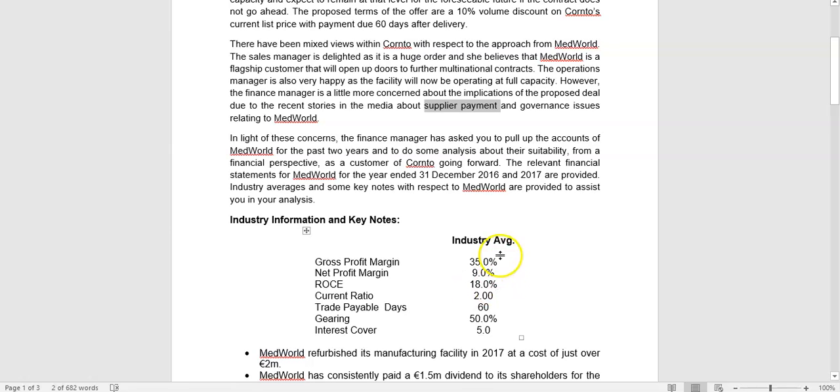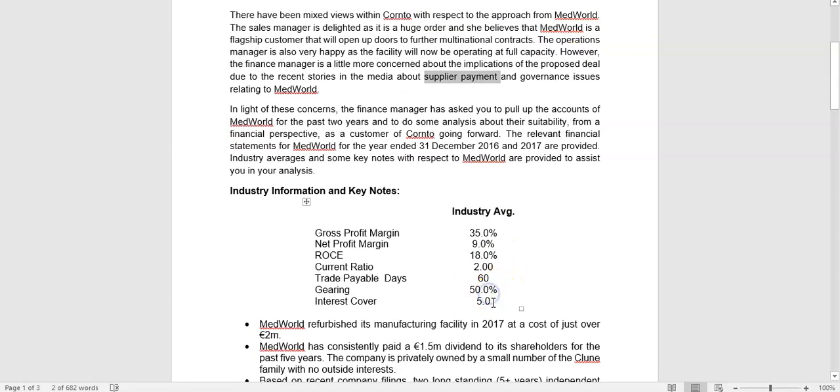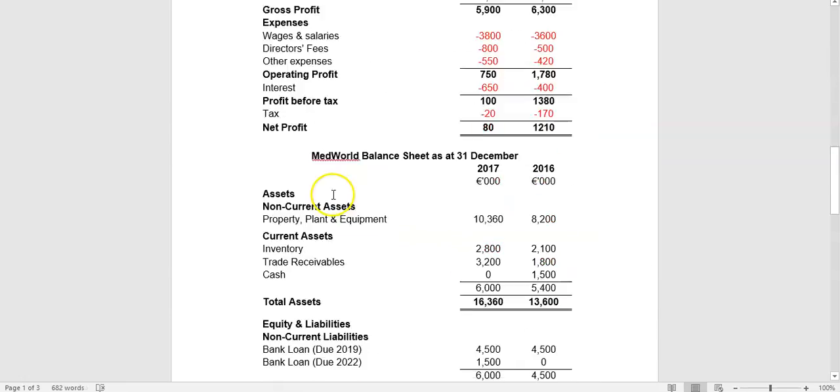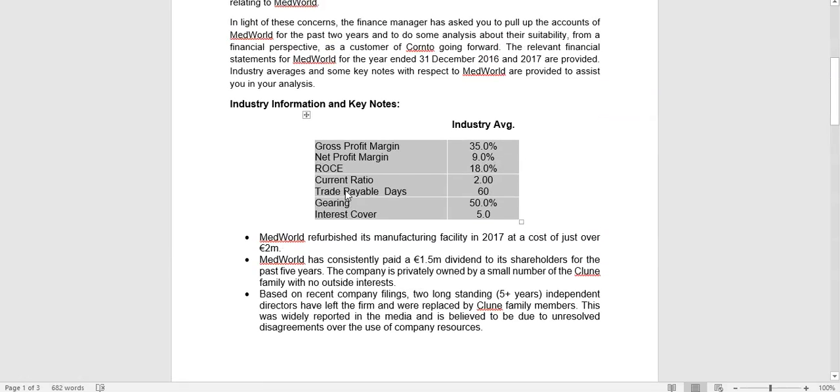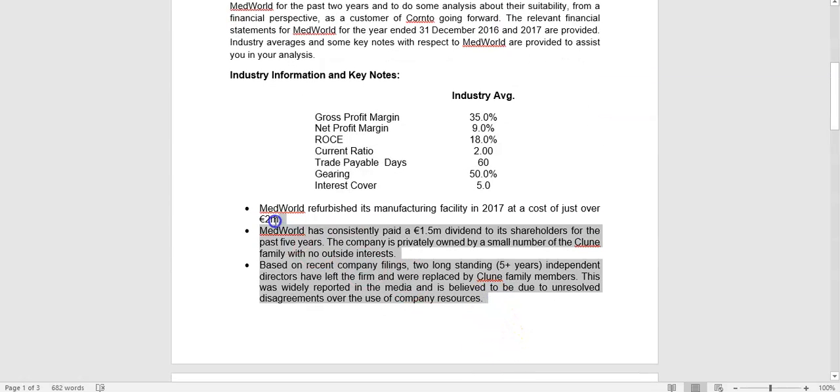So we're giving industry averages, and you'll note those industry averages are for the 7 ratios that you're asked for in part A. So we'll use that for context to benchmark them. And we're also told extra bits of information that a good student should be able to bring into the analysis and tell a story.